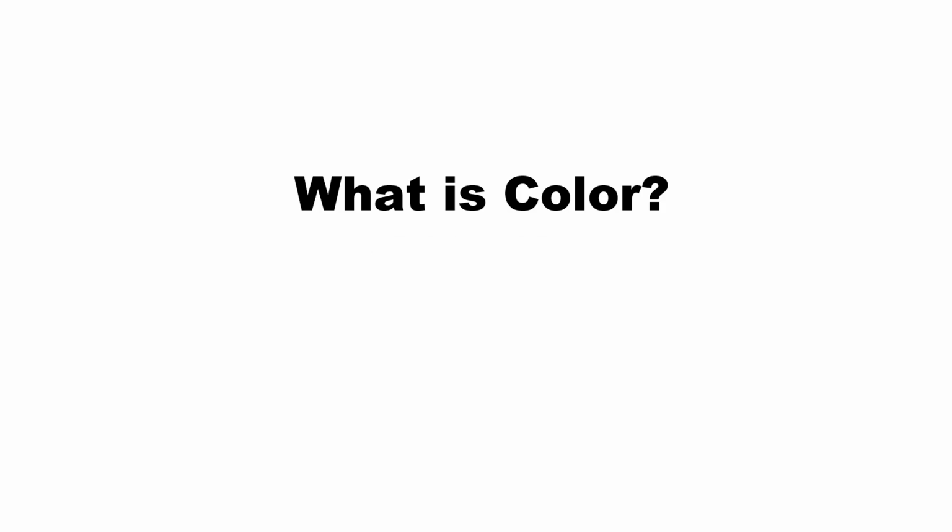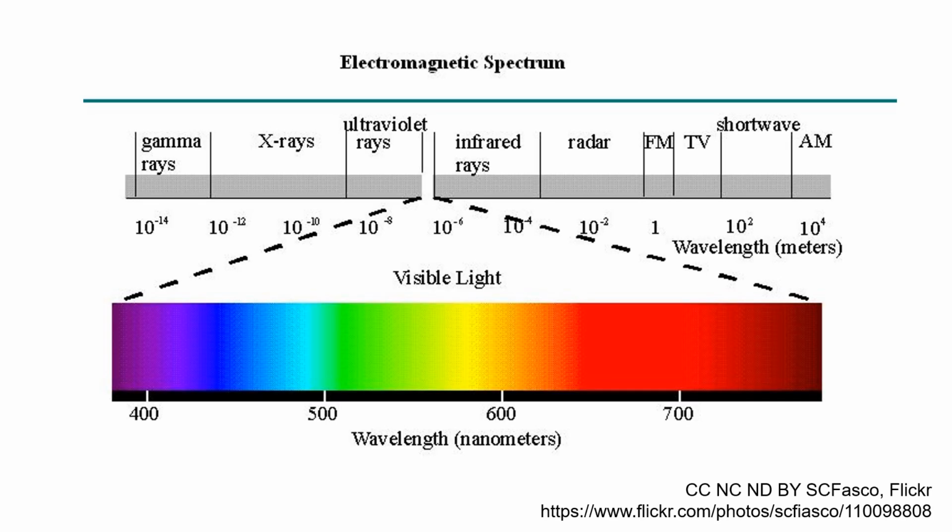What is a color scientifically? Color is a human visual perception. That means our brain senses something as a color. Then, what do we sense? Color sensing is for visible light, and visible light is a small portion of the electromagnetic wave.